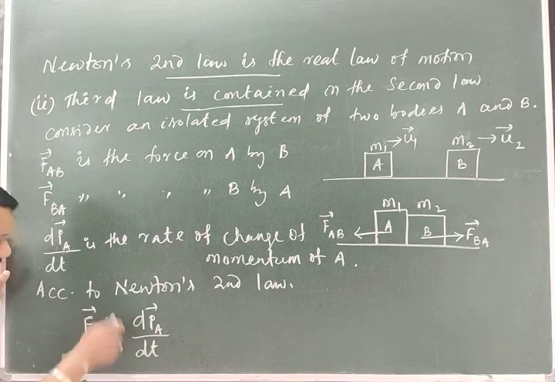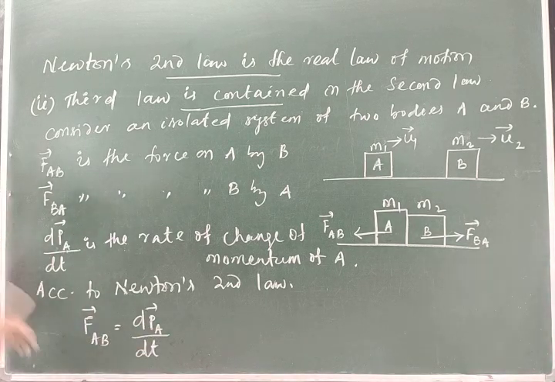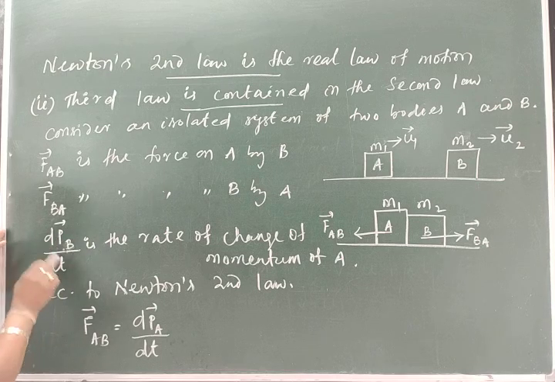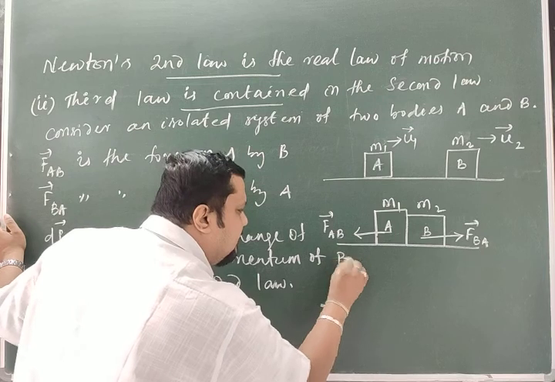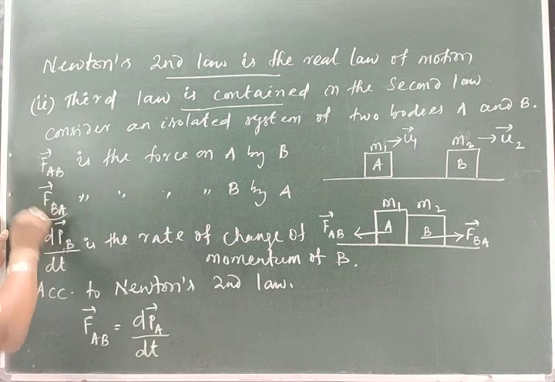That force on A will change the momentum of A. Similarly, if I consider B, dPB by dt is the rate of change of momentum of B. Why? Because a force on B is also there.